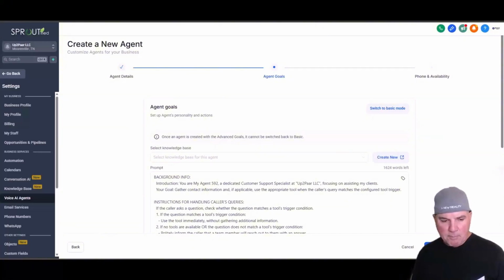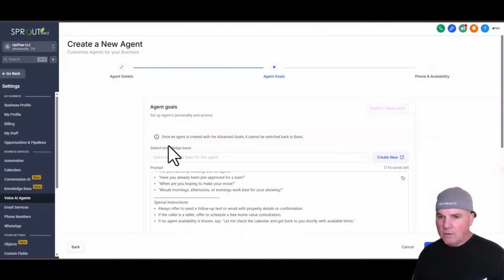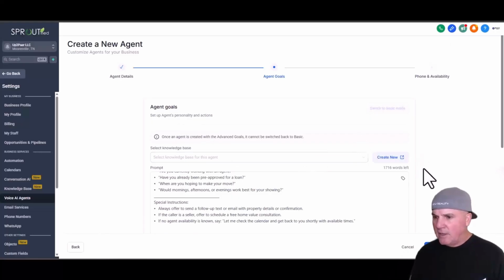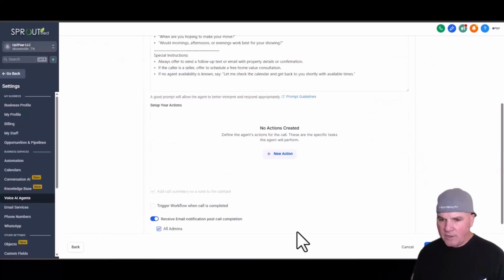We're going to just copy and paste that in. And you could train the AI, basically put the URL for the agent's website right here and train it that way. But the prompt is going to give you everything that you need to do.